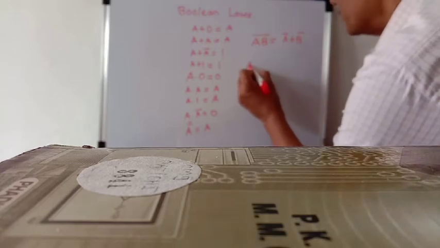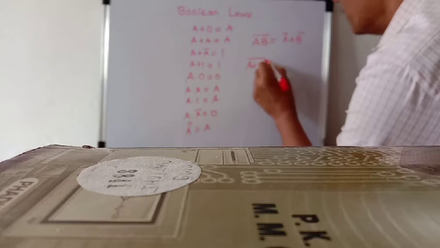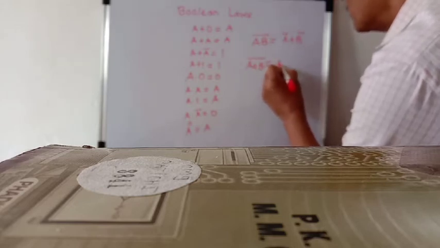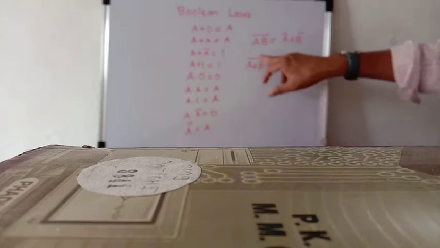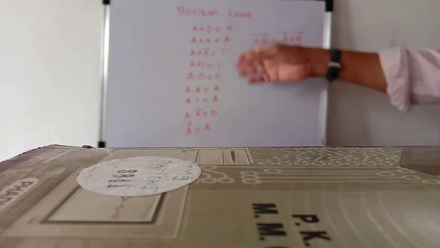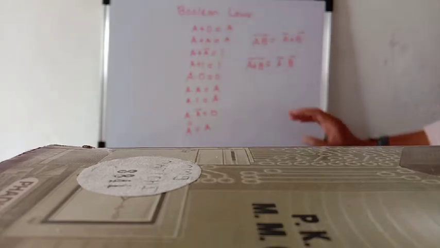Then A plus B bar is equal to A bar dot B bar. Okay, so these are the different Boolean laws. By using these laws, we can solve any Boolean equation.